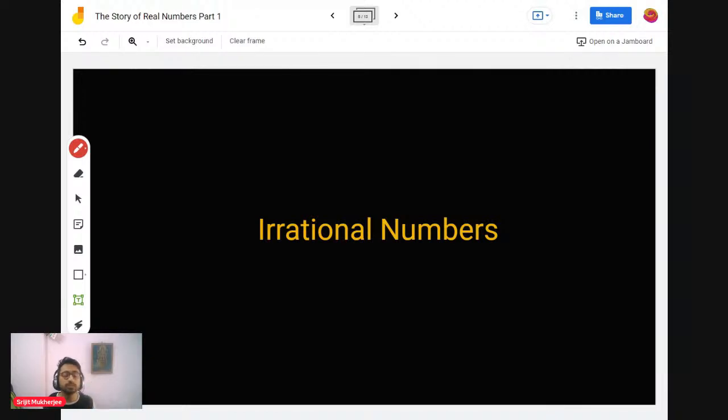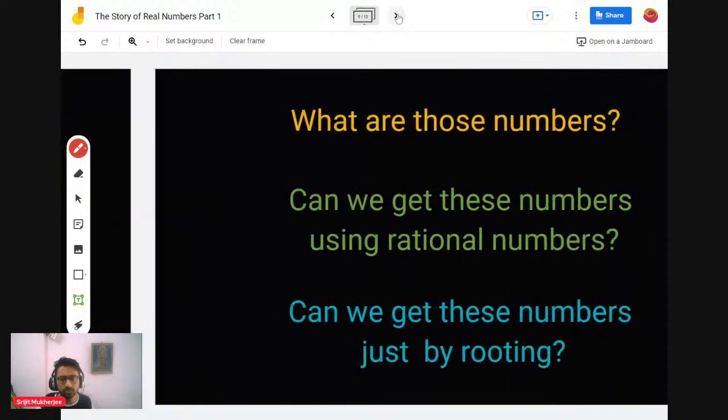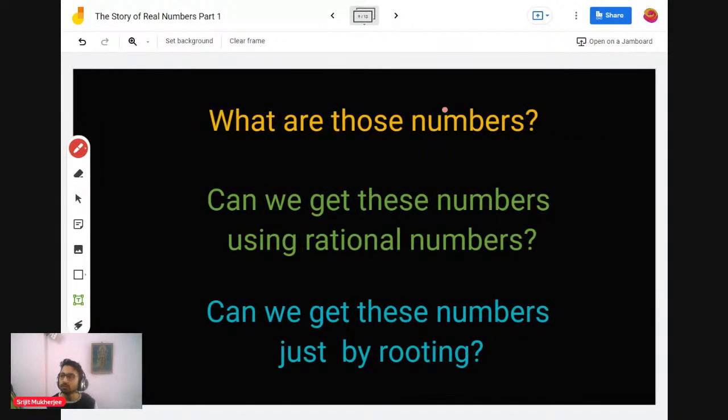The irrational numbers were defined as something not rational, and that's the discovery of irrational numbers. Around that time, a lot of interesting ideas and questions were coming into the minds of human beings. They were asking: what are those irrational numbers? How can we define them? Because we have a very specific form of rational numbers, p by q, where p and q are integers.